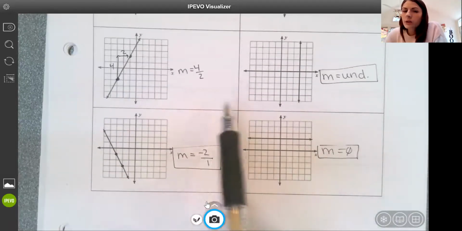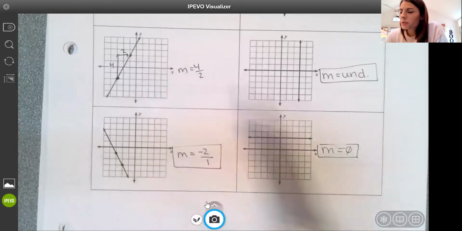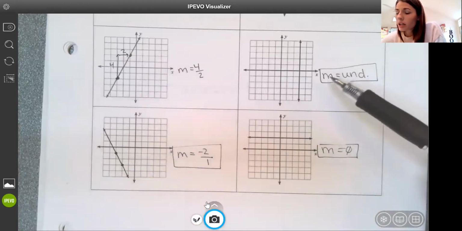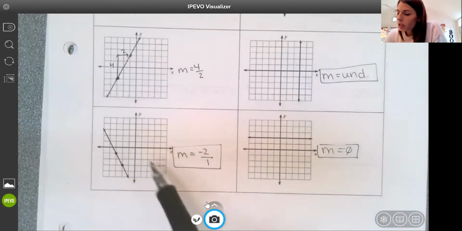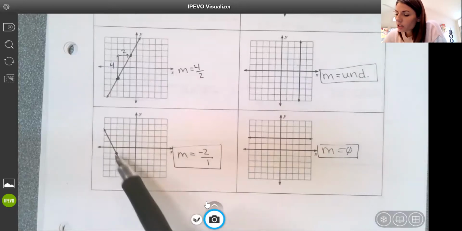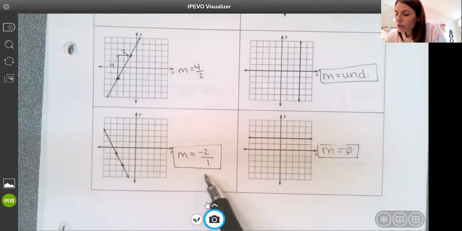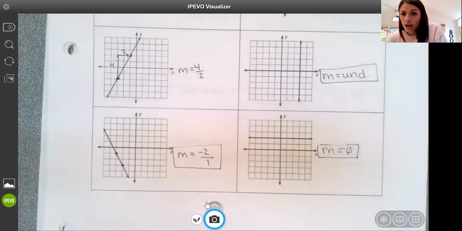Now, this first one I haven't finished yet, so I'm going to go back to it in the end. We did have an undefined slope, the vertical line, and a 0 slope, the horizontal line. On this one, we can see visually it's -2/1. I would leave it like this. I wouldn't just write it as -2, because when we start graphing, having the rise over run is going to be super important.